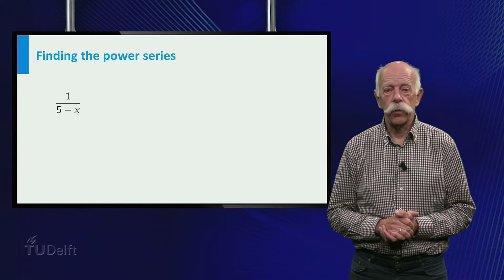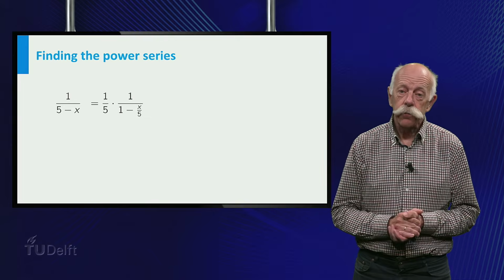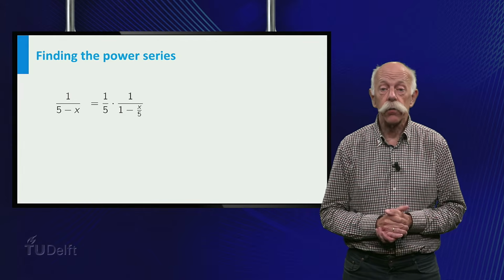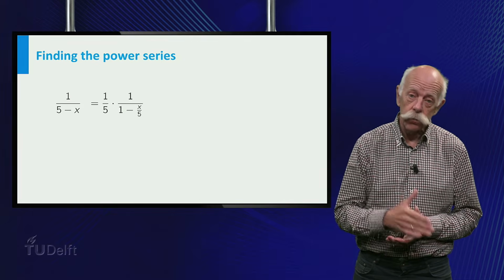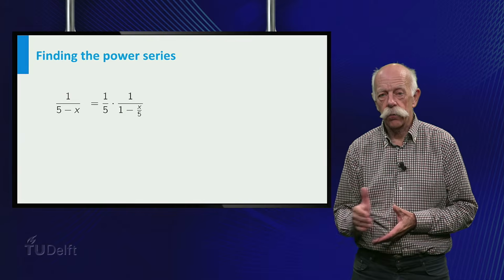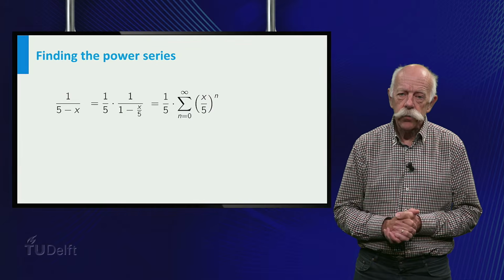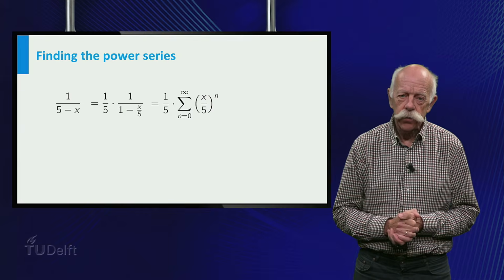Here's another example, the function 1 over 5 minus x. By factorizing the denominator, we can write our function in the form 1 over 5 times 1 over 1 minus x over 5. In the same way as we did before, we find a power series for this function.